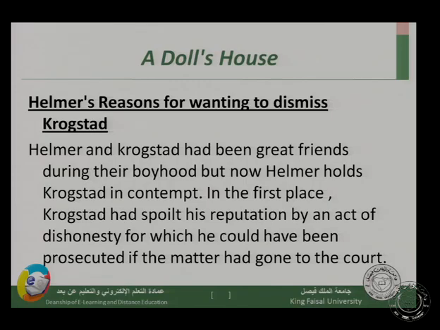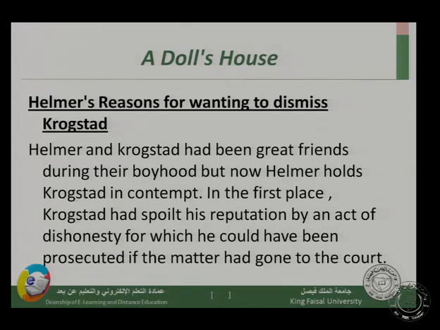The first point is about Helmer's reasons for wanting to dismiss Krogstad. Why does Helmer want to dismiss Krogstad out of the bank? Now, you need to know that Helmer and Krogstad had been great friends during their boyhood. When they were boys, they were close and intimate friends. But now Helmer holds Krogstad in contempt. Helmer does not want him to be a friend anymore, and even does not like him.